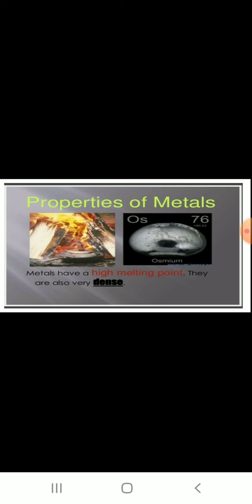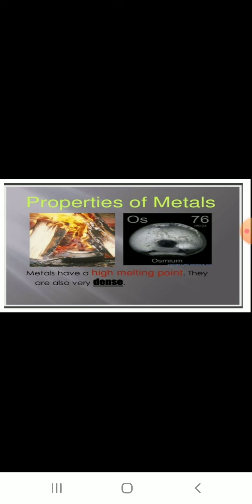Another property is that metals have a high melting point. They are also very dense. So the melting point is very high, and because of this reason, metals are used in making utensils.